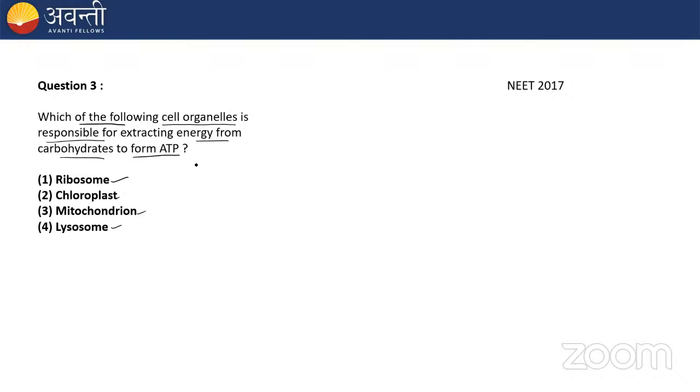They're asking about extracting energy from carbohydrate to form ATP. Remember, I told you ATP. Everybody answer in the chat box. What do you think is the correct option for this question? Pyle says C, mitochondria. Okay. What about the other students? One says 1. Okay.